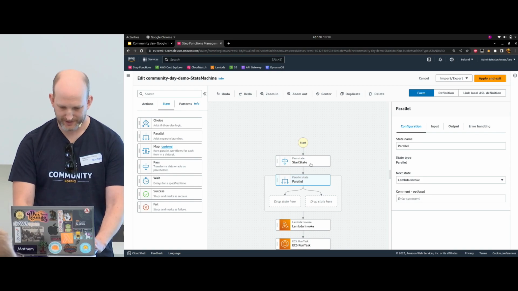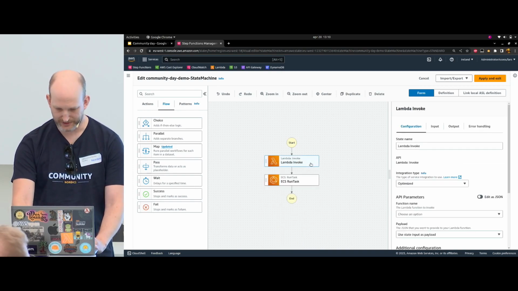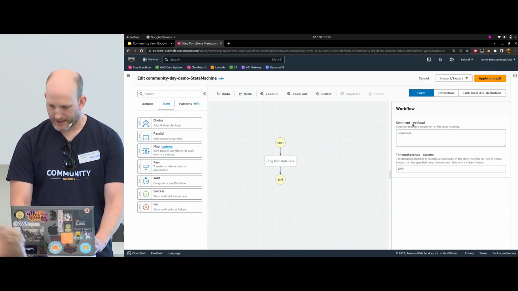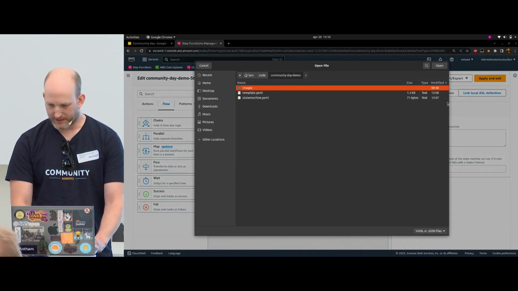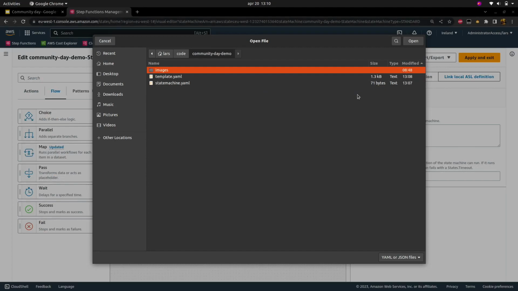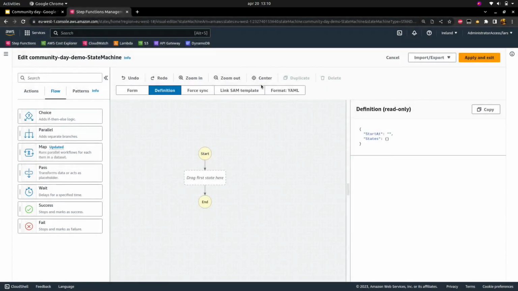So let's clear this mess I created. There we go. And we choose link local ASL definition. This uses the file system access API from Mozilla, same as Application Composer does. And you point at the state machine YAML.